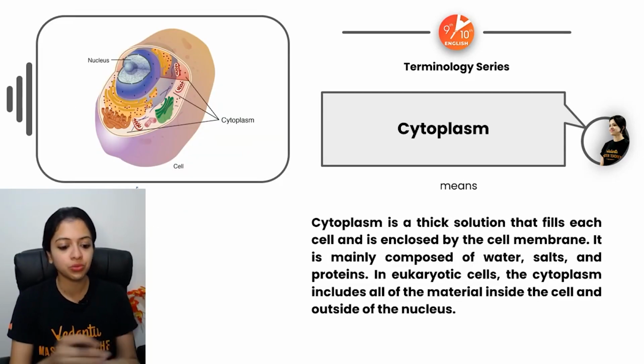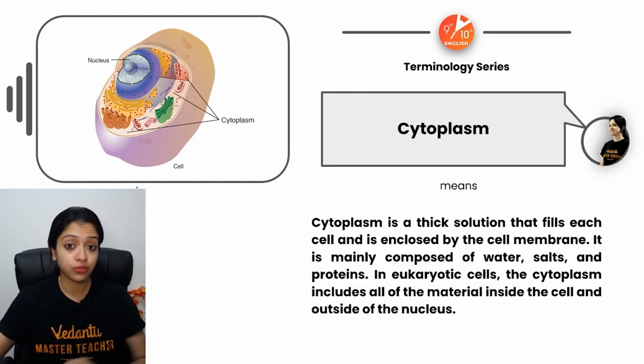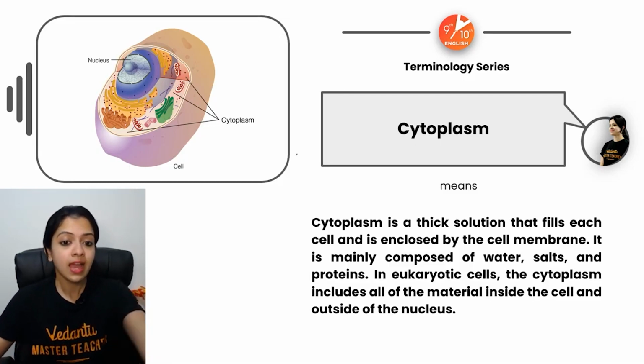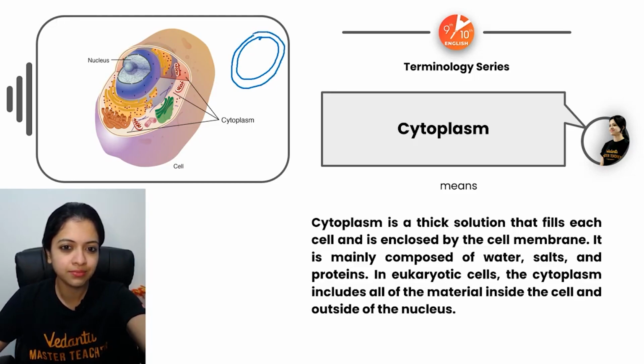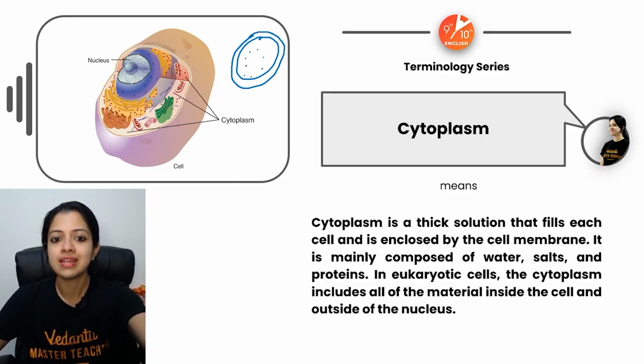The next term which you need to know is cytoplasm. Of course, how do we draw it? Well, if this is a cell, this is the double membrane that protects a cell, and this is the cytoplasm, right?